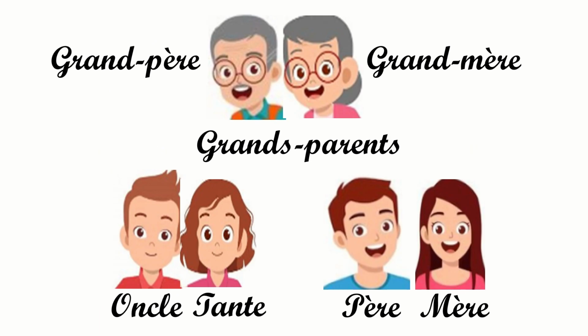Here we have grand-père, grand-mère, which both of them together are grands-parents. Then we have the father and mother, which are père et mère, both of them together are called parents. Then we have the uncle and auntie, which are oncle, tante, oncle, tante.